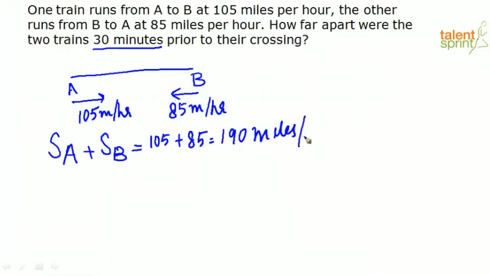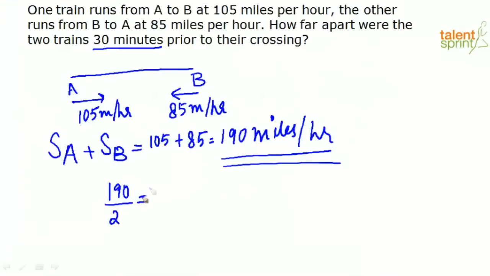Now, this question is actually a very simple question. You can solve it in just one step. What is the rate of speed? It is 190 miles per hour. So, put together, both the trains in 1 hour are covering 190 miles. Before meeting, in the last 1 hour also, they will cover 190 miles. Is that correct? Now, just before the last 30 minutes, how much would be left? 190 divided by 2. That would be the distance between them.